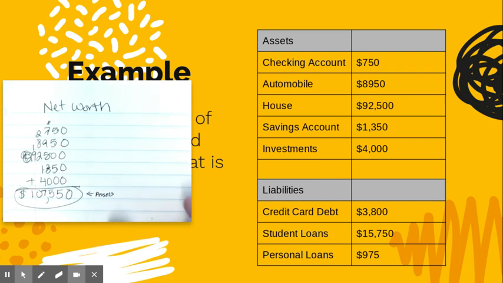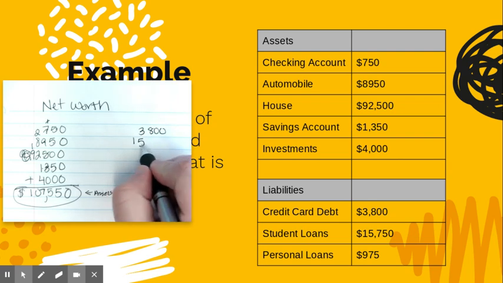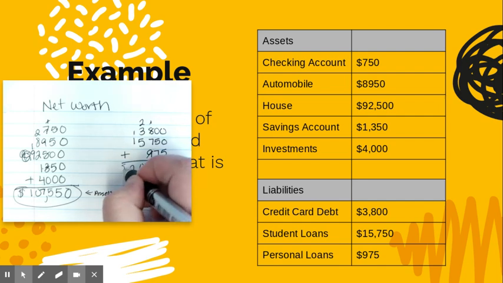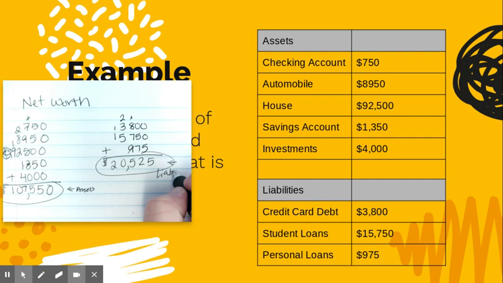But then I have to find my liabilities. So we're going to do 3,800, 15,750, and then 975. We're going to add all of those up. 5 and 7 is 12. 8 plus 1 is 9, plus 9 is 18. 18 plus 7 is 25, sorry. 5 plus 5 is 10 and 2. So I have $20,525 as my liabilities.